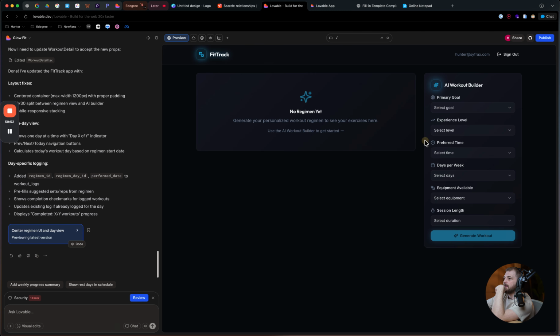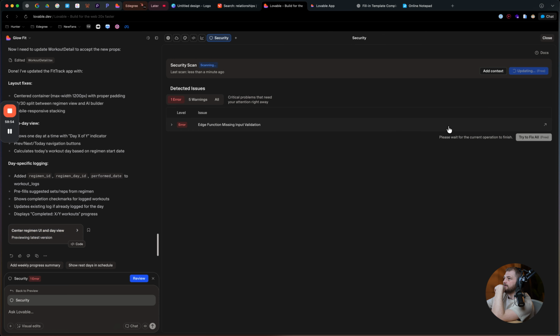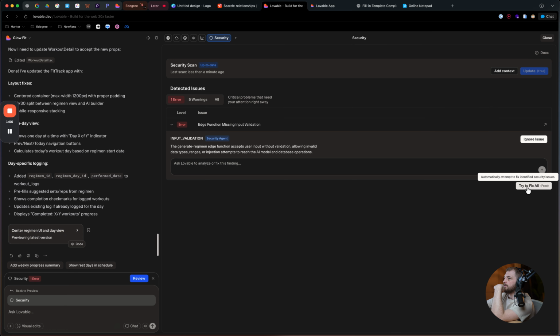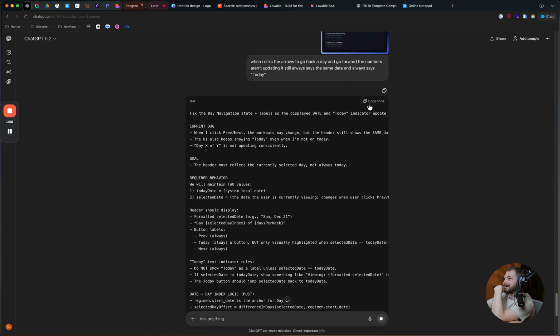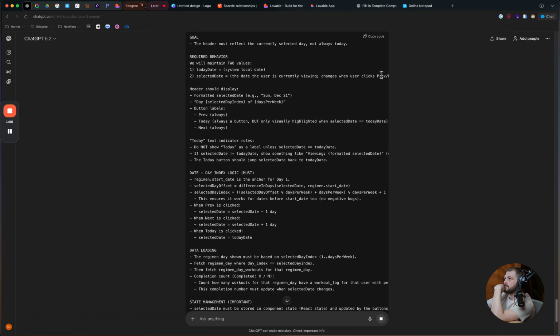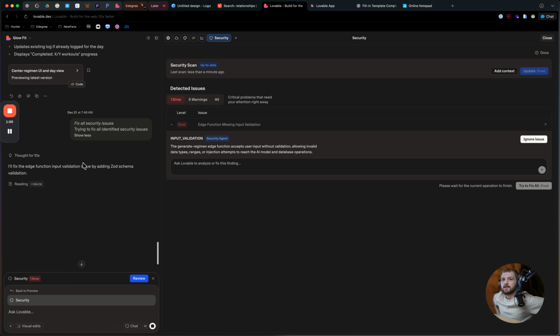And then hopefully by then the security issue has been done being reviewed. Try to fix all for free. Let's go ahead and get that fixed. Oh wow, you just literally say fix all security issues. That's sweet. Awesome. Now let's get this prompt over here. This should fix what we need it to. We'll let it fix the current issue, and then we'll drop in that new one.